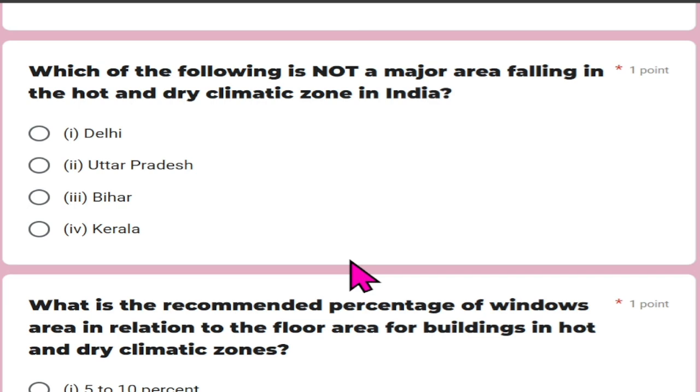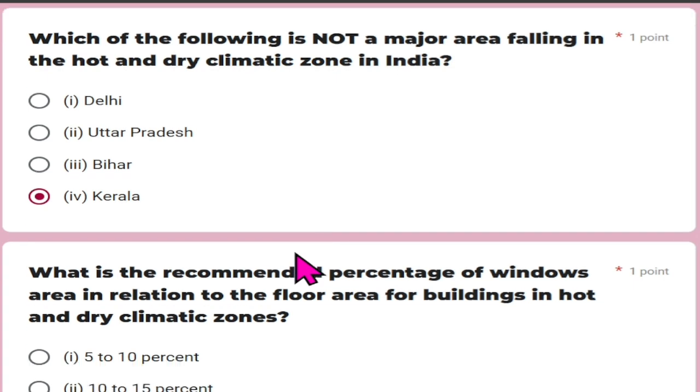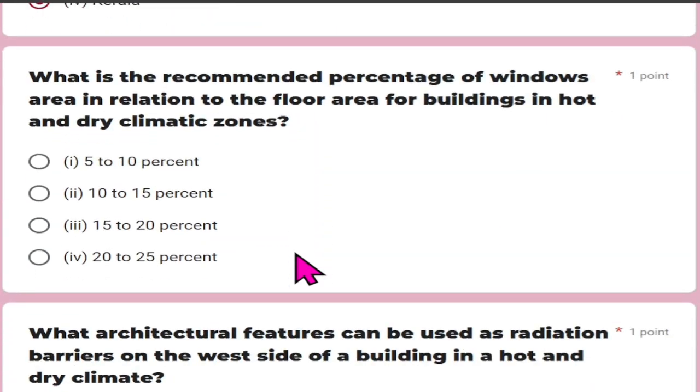Which of the following is not a major area falling in the hot and dry climate zone in India? Delhi, Uttar Pradesh, Bihar, and Kerala. Here Kerala is the odd one, so Kerala is the right answer. What is the recommended percentage of window area in relation to the floor area for buildings in hot and dry climate zones? And that is 15 to 20%.